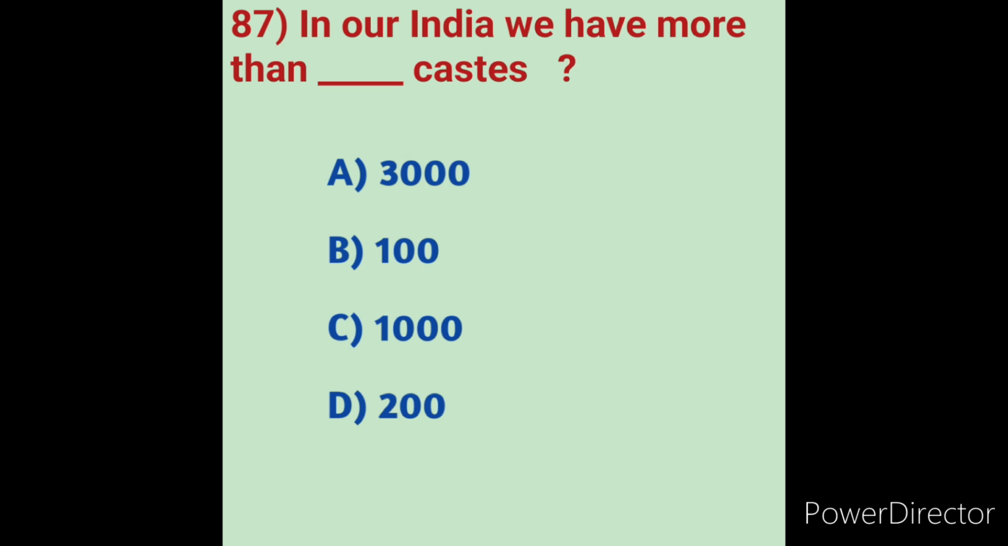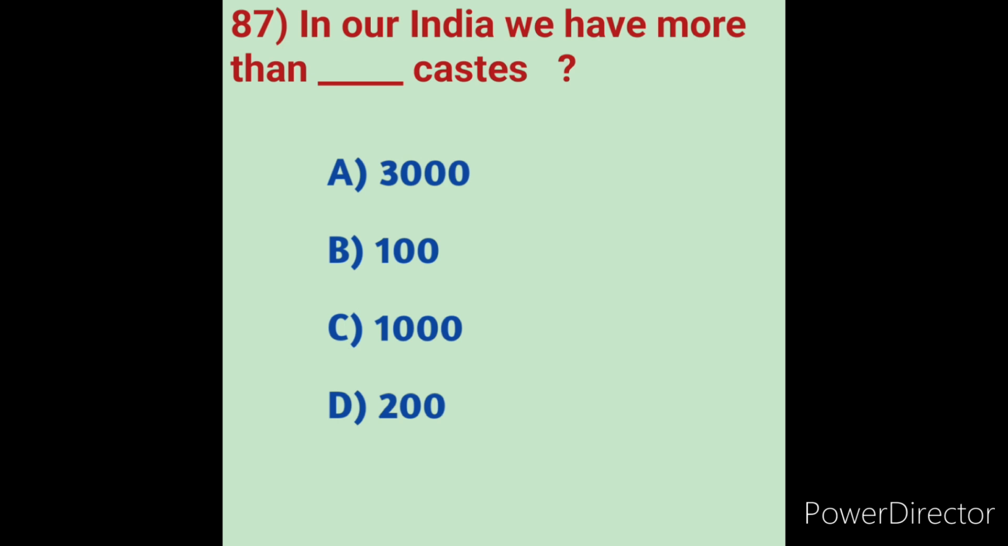But here, how many castes and subcastes? In this question only caste was asked. Here the main castes number 3000, and the subcastes are divided into 25,000. There are 3000 castes and 25,000 subcastes in India, each related to a specific occupation. So in these options, option A is the correct answer.